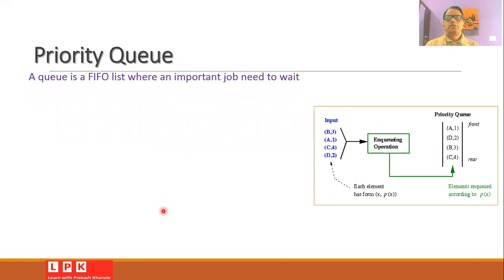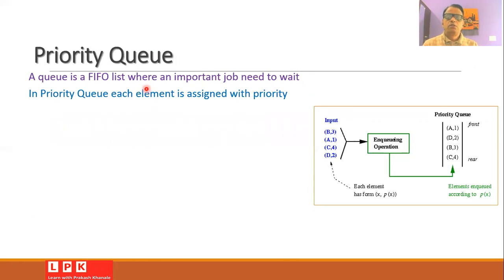Now we will go for the discussion of the priority queue. The biggest advantage of the double-ended queue is that you can use it for the creation of the priority queue. We know that a queue is a first in first out list. Whenever we have a queue and there are some important jobs in the queue, it is possible that these important jobs will have to wait until their turn comes.